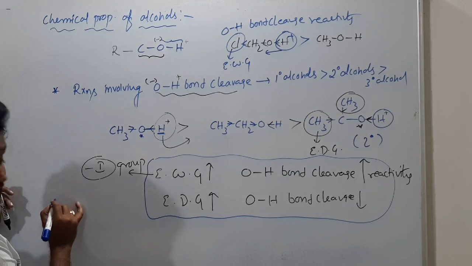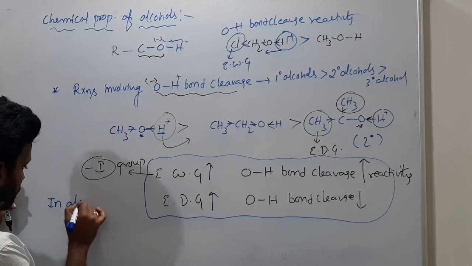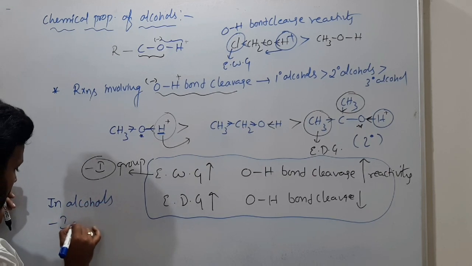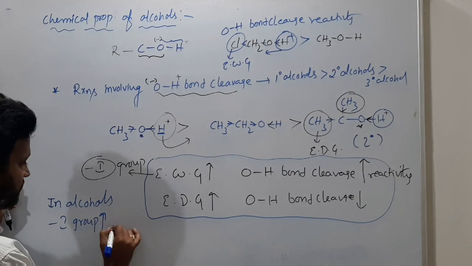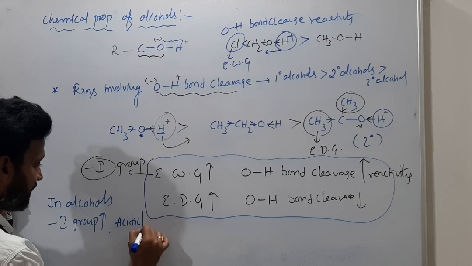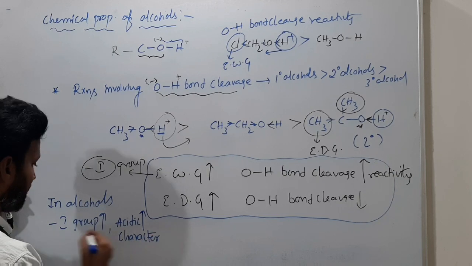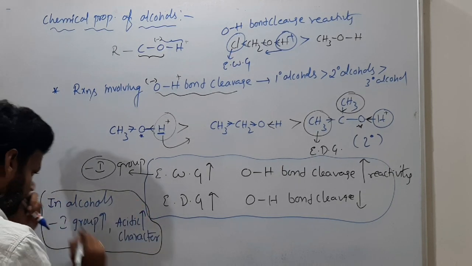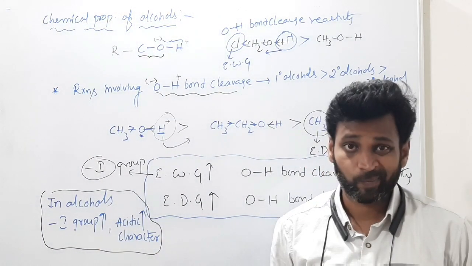So what is our final conclusion here? I am writing the final conclusion. In alcohols, as minus I groups increase, acidic character also increases.